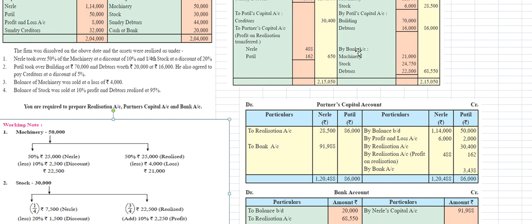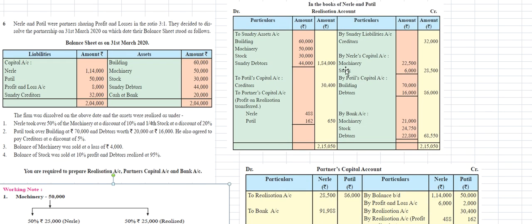So we'll take it as by bank account. So the total amount is 2,15,050 rupees. Here the credit side amount is more than the debit side, so this is a profit on realization transferred to the partners' capital account. So 2,14,400 is there, and 650 rupees is the leftover amount.